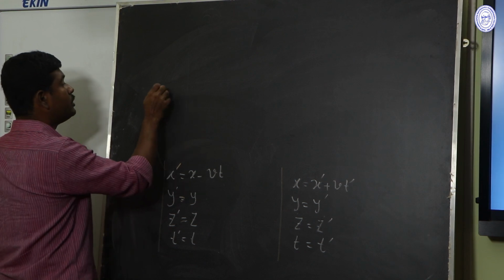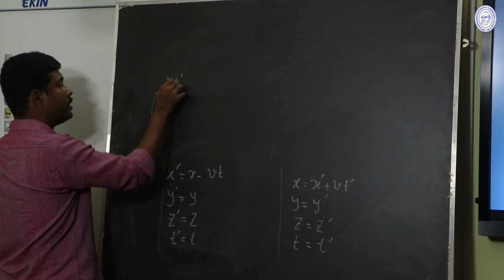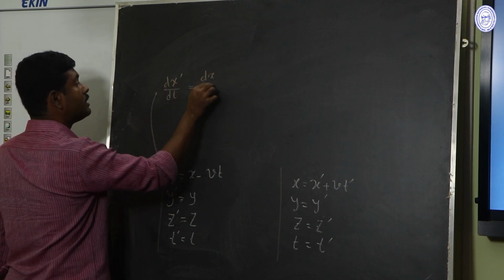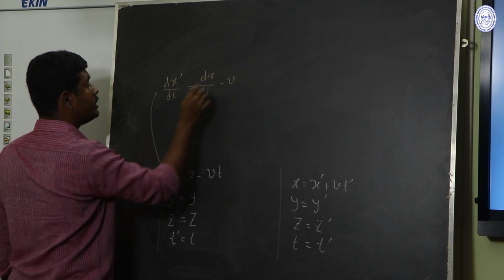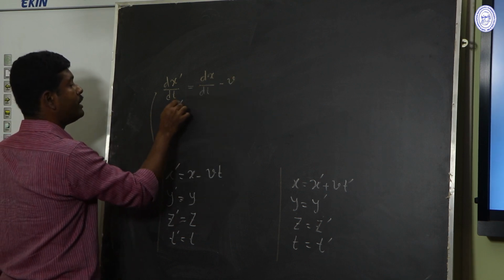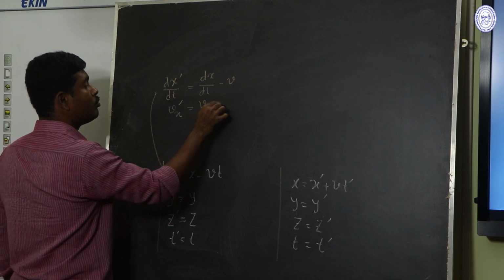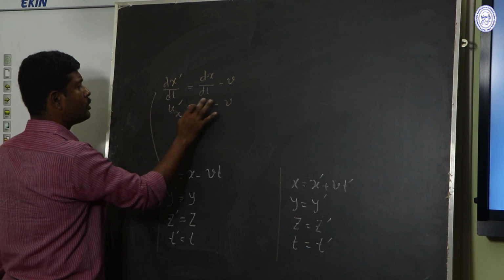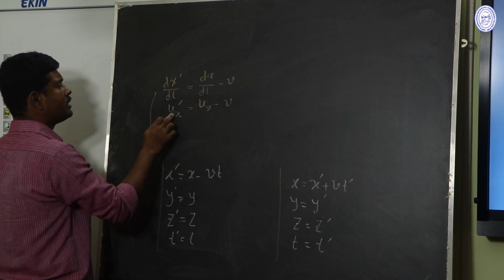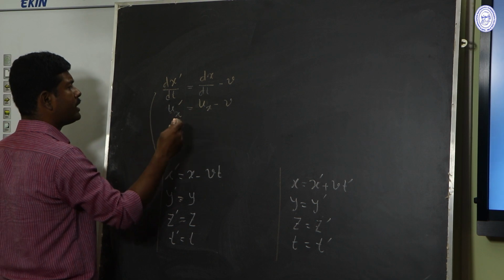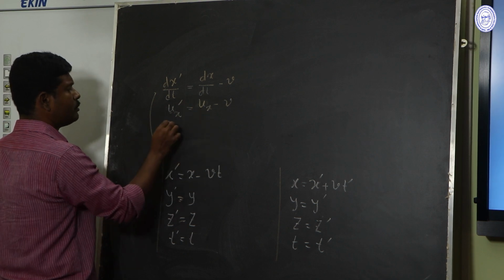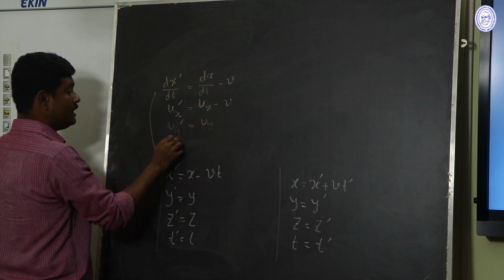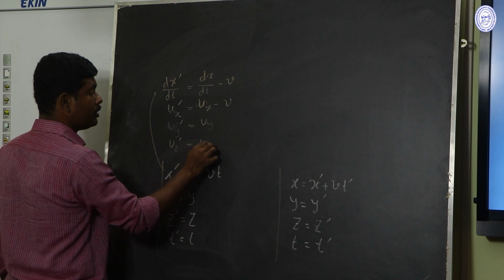When we take the derivative of this equation, dx prime by dt will be equal to dx by dt minus v, or vx prime will be vx minus v. Or suppose this is ux prime equal to ux minus v. Ux or ux prime is the velocity of the particle in S frame and S dash frame. Similarly, uy prime equal to uy, uz prime equal to uz.